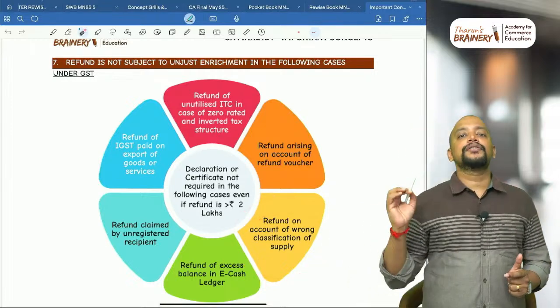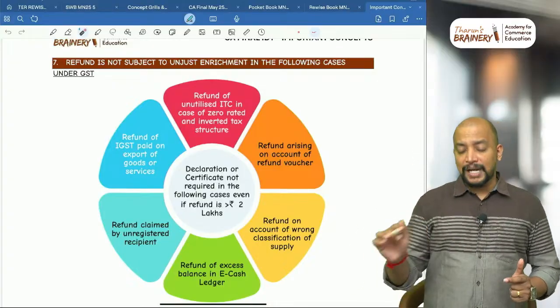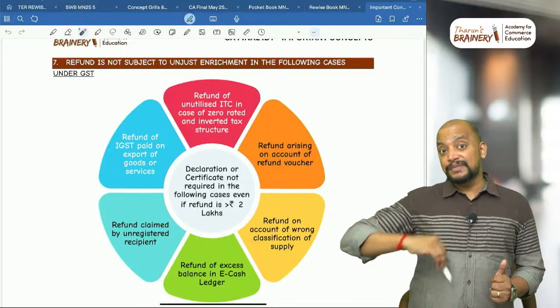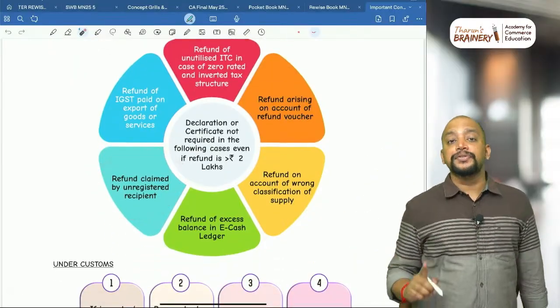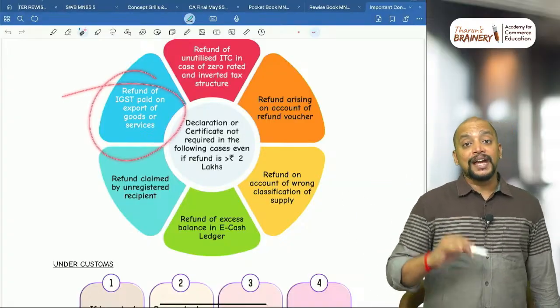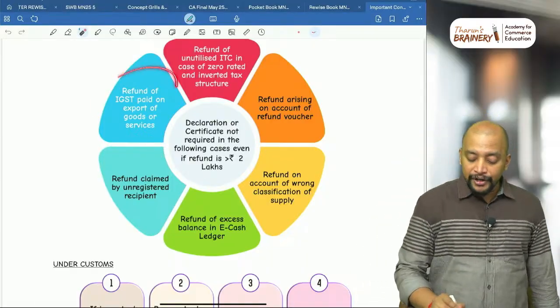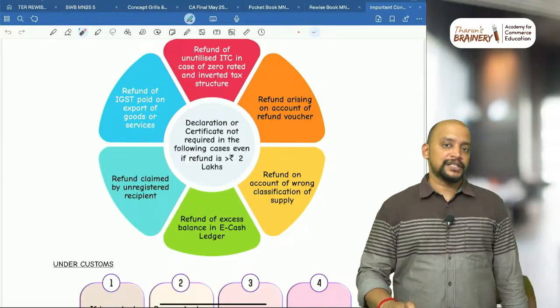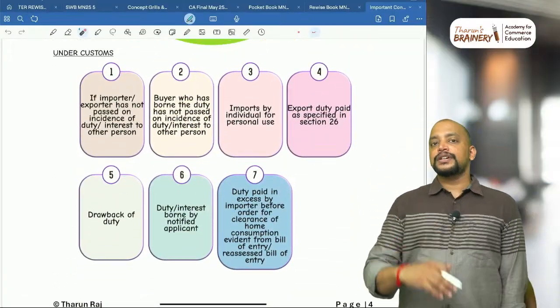Refund on account of wrong classification. What is that? Treating intrastate supply as interstate supply and vice versa. Refund of excess balance in the cash ledger, and refund claimed by an unregistered recipient. So the recipient will be claiming the refund in that case. And refund of IGST paid on export of goods or services only, not SEZ. Refund of IGST paid on export of goods or services. These are the cases. Then when it comes to customs, in customs also in some cases we don't have to